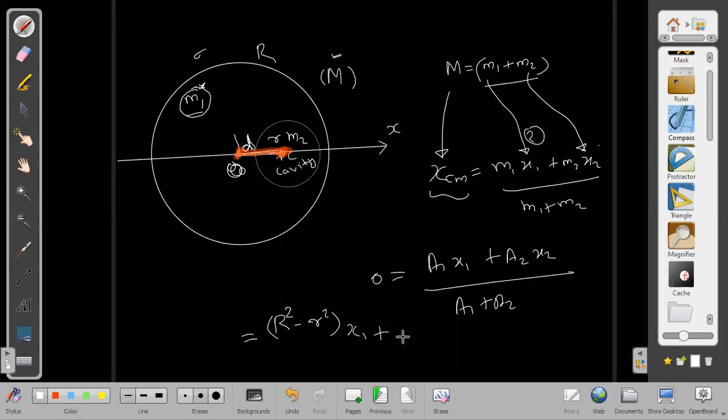Plus area of A2 is pi r square. Area of 2 is proportional to small r square. Pi will get cancelled out. Small r square, into, and x2 is at a distance d.